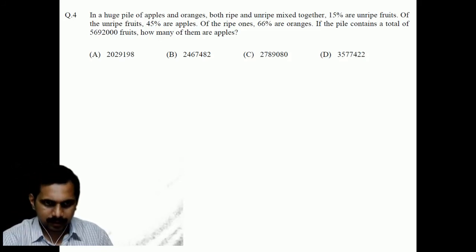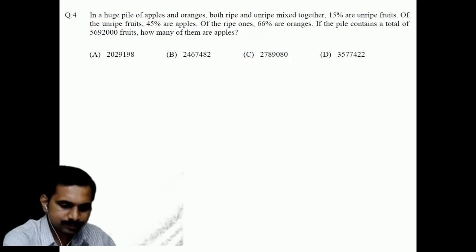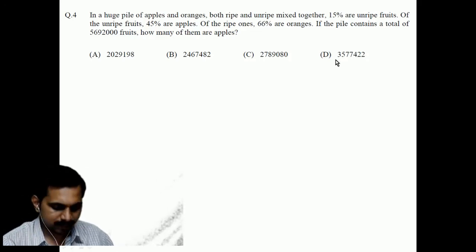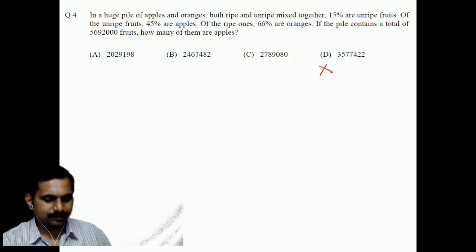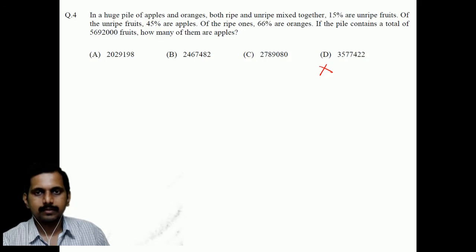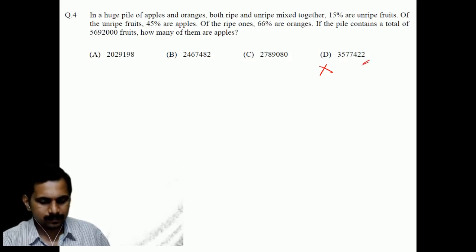One minute more. Sir, D. Wrong answer. Is D the answer? D is the wrong answer. D is not the answer. Sorry. Check where you made the mistake. You've got the proper 3577422. Oh, no, sir. No, it's not the answer.